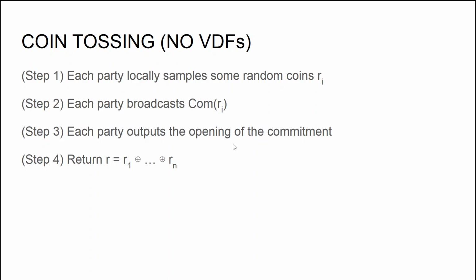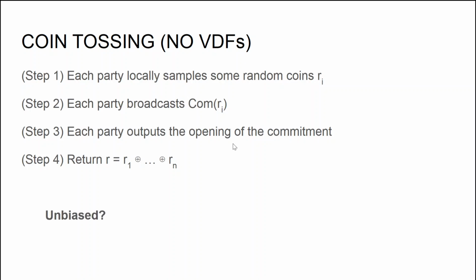As a first step, each party locally samples some random coins Ri, and then it computes a commitment to such a coin, which it subsequently broadcasts to all other parties. Once all the commitments are received, each party outputs the opening of their commitment, which certifies that the random coins Ri were indeed contained in the commitment sent in step 2. At this point, once all the openings are received, we can set the output of the protocol to be the XOR of all the random coins sent by all parties in step 3.